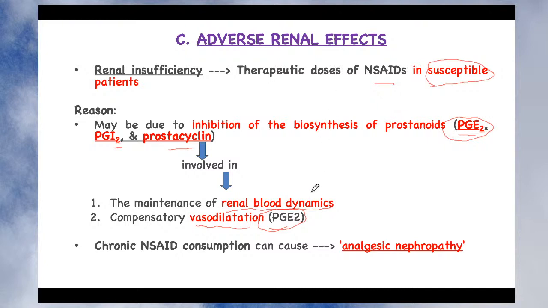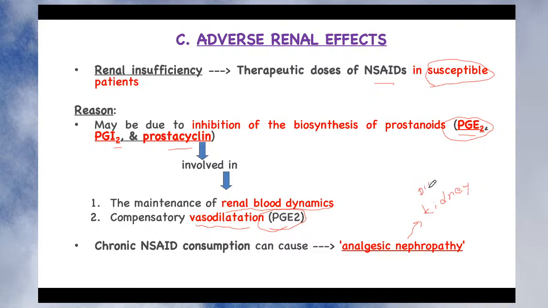Likewise, if blood supply is affected to the kidney, chronic NSAID consumption, due to the chronic decrease in the level of this beneficial prostaglandin, may produce analgesic nephropathy. What is nephropathy? Nephropathy is a disease of the kidney, isn't it? So there will be damage to the kidney and the kidney becomes diseased.